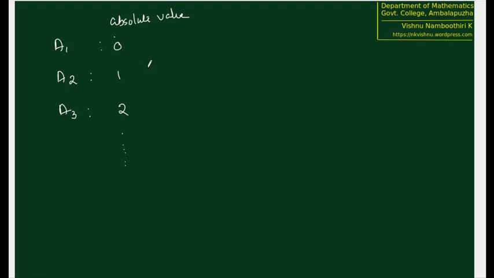Now, since a1, a2, etc. are given absolute values as whole numbers, every element with the same absolute value is put in the same set.